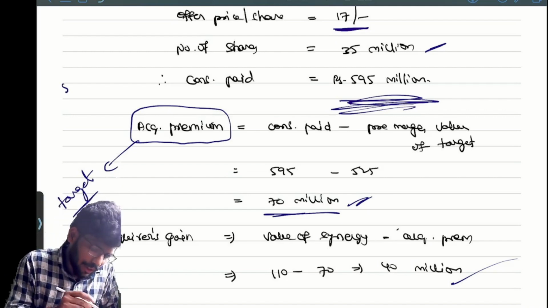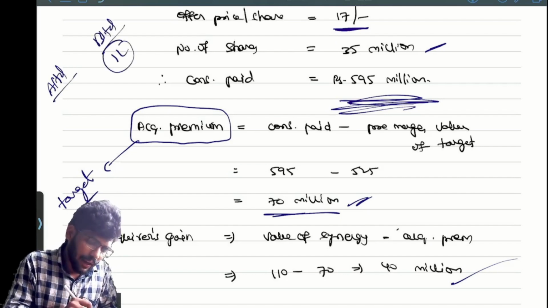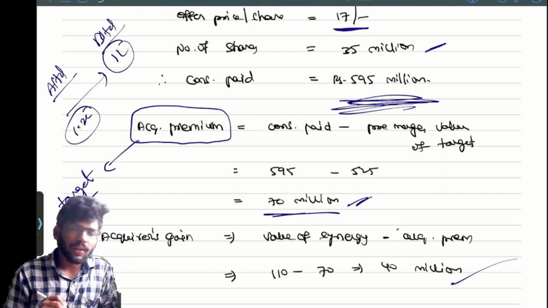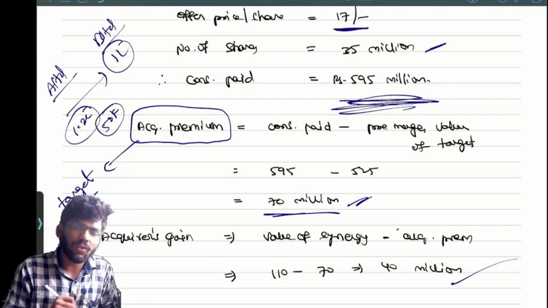Synergy, suppose for example, I will explain with an example. A Limited is the acquirer, B Limited is the target. The value of the company is 1 lakh. I am paying 1 lakh 20,000. I am getting a synergy benefit of 50,000.